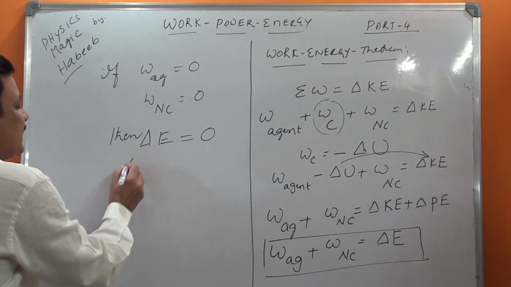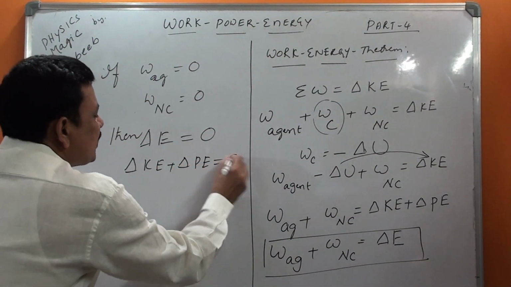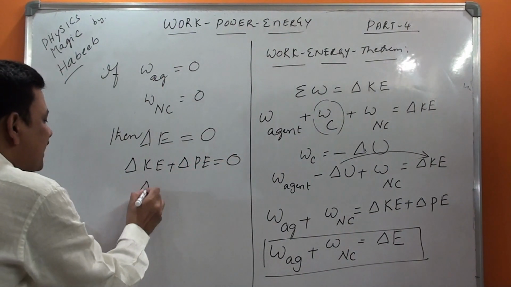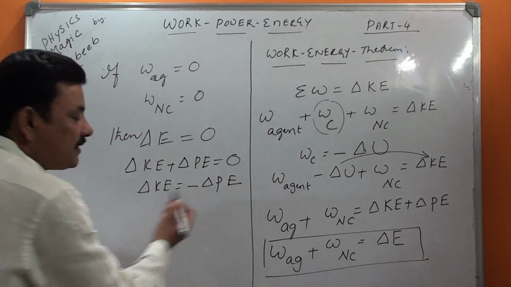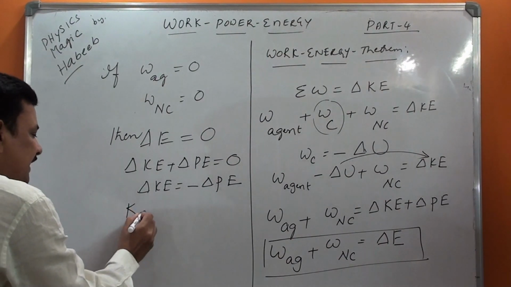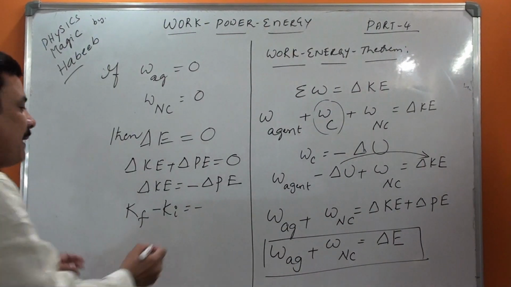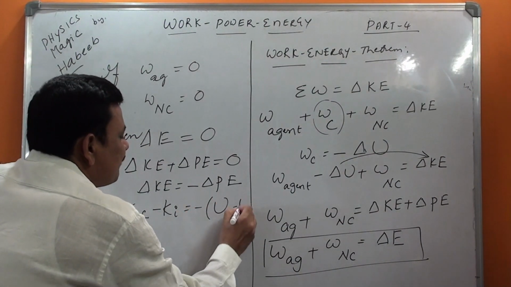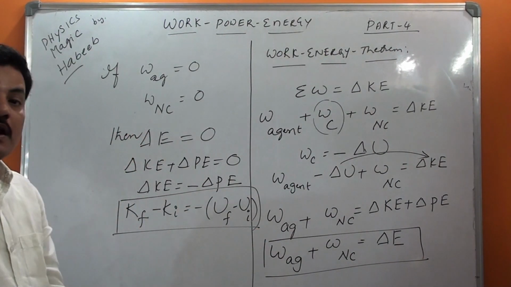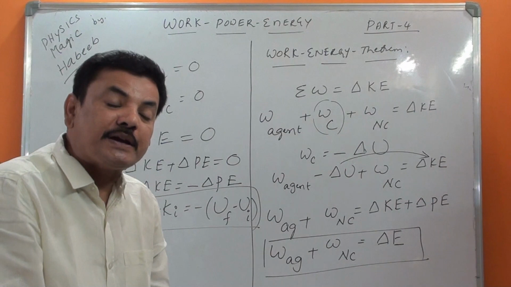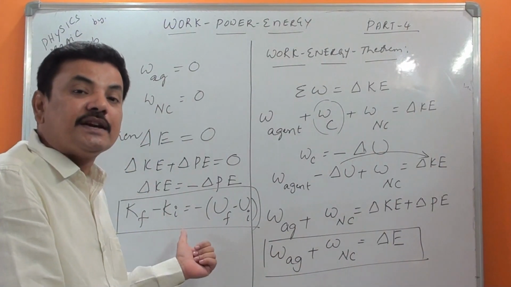That is nothing but change in KE plus change in PE is equal to 0. That is nothing but delta KE is equal to minus delta PE. That is nothing but K final minus K initial is equal to minus of U final minus U initial. So this is called the law of conservation of mechanical energy.